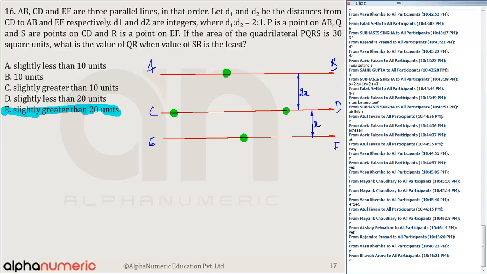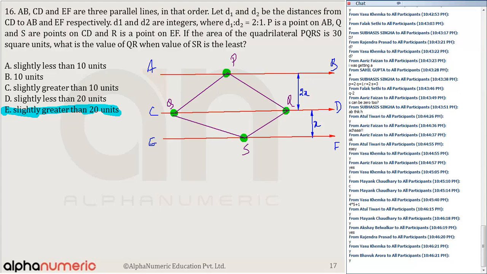So let's say R is a point on EF. Alright, so let me join all these lines and mark this point also. This is point P, point Q, point R.